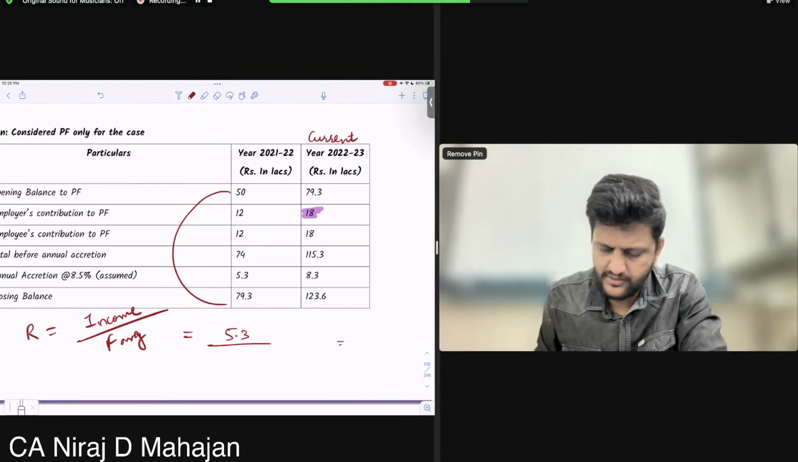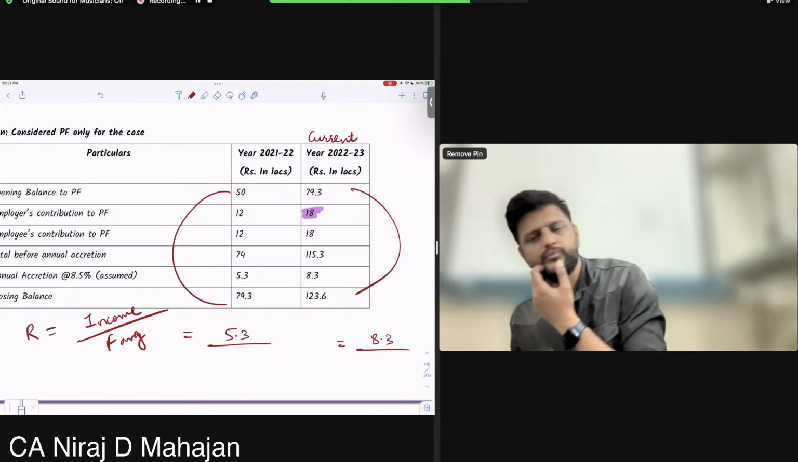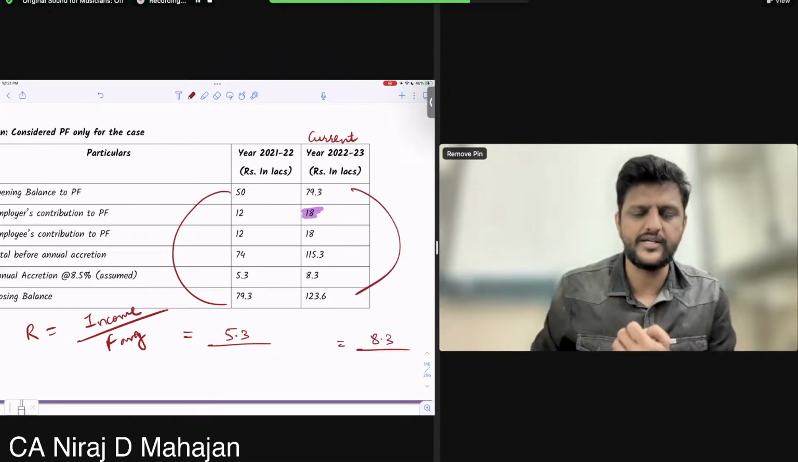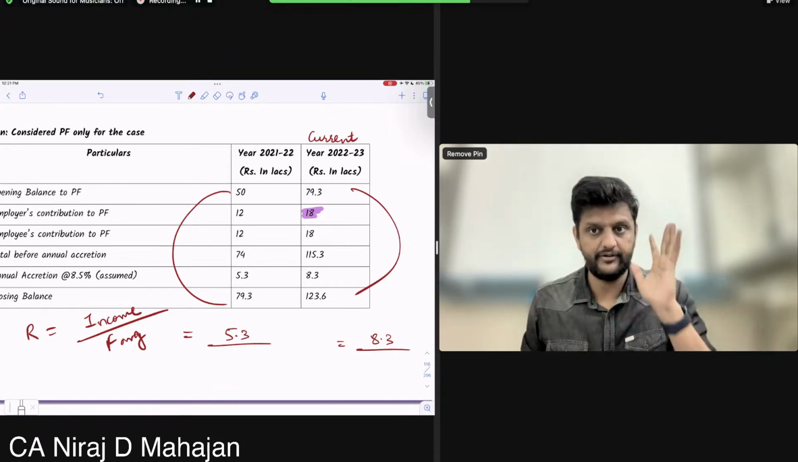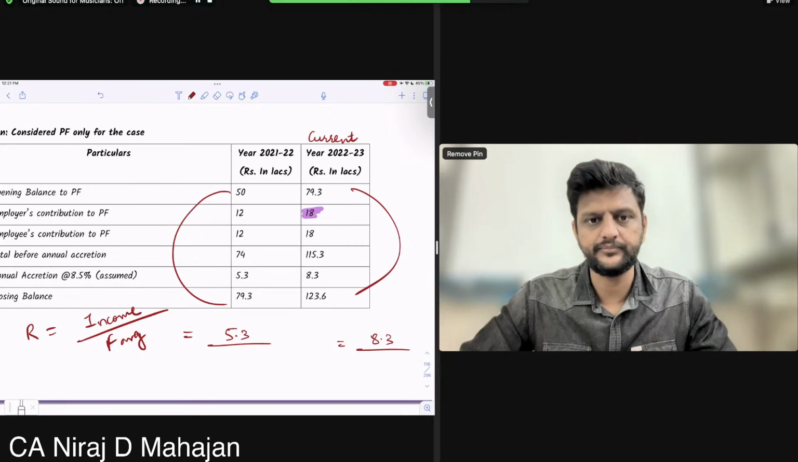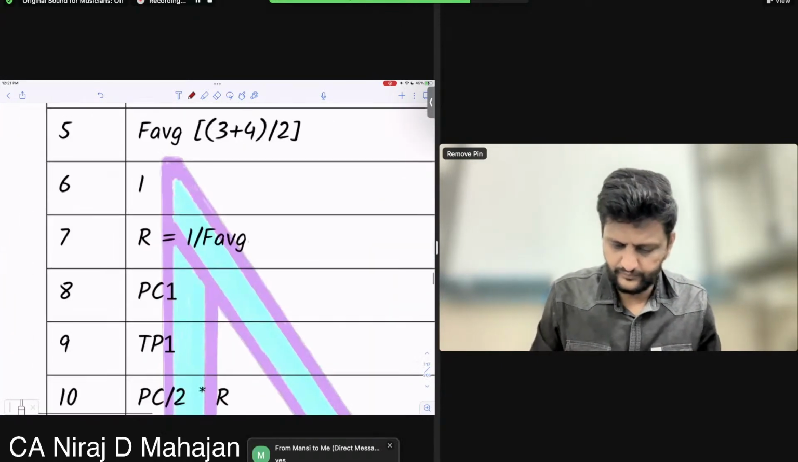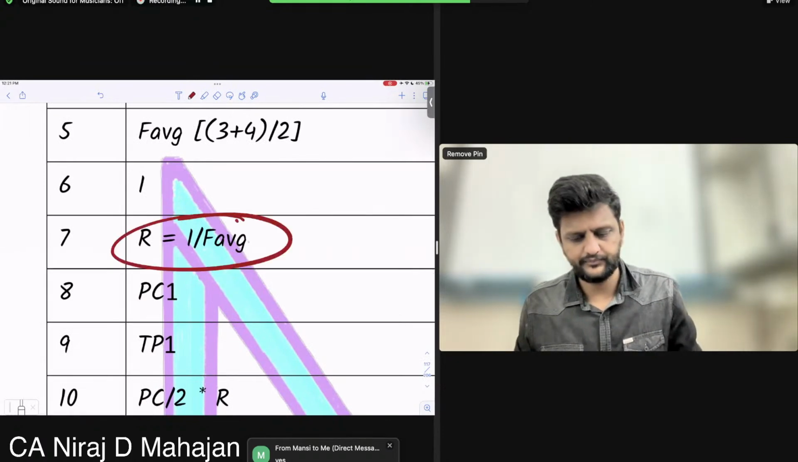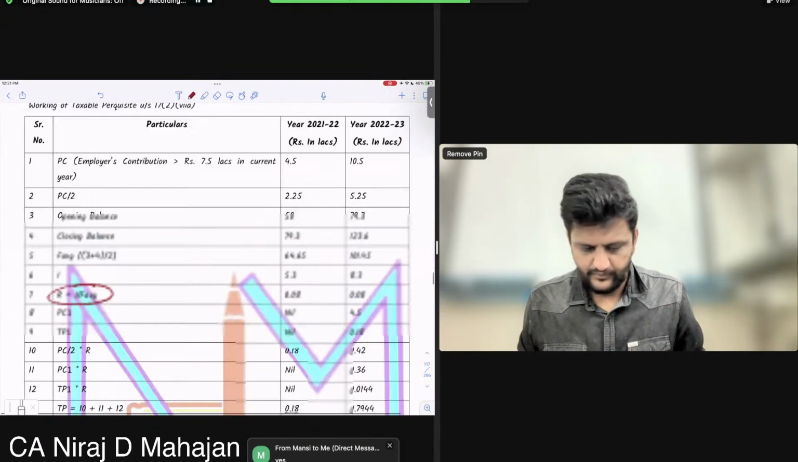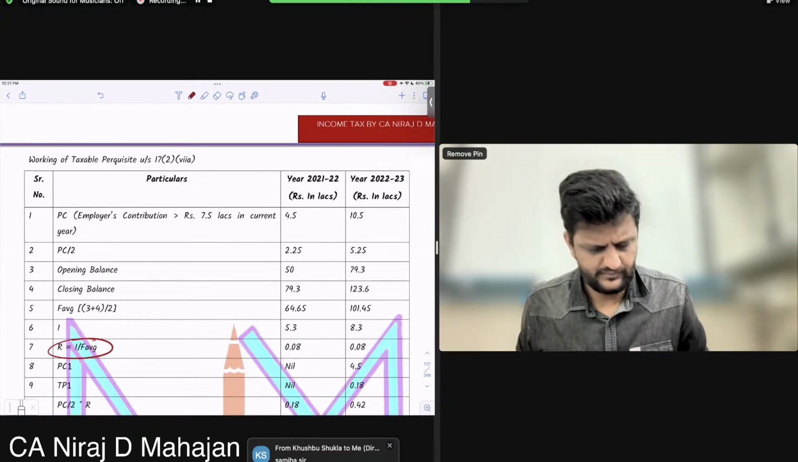And here, bachcho, what will be the answer? 8.3 upon 79.3 plus 123.6 upon 2, fund average. Understood or no? Tell me, Khushbu, Mansi, Nitin. If you want, you can just quickly check R. Is it 0.0? Is it correct? Check. What is my average?